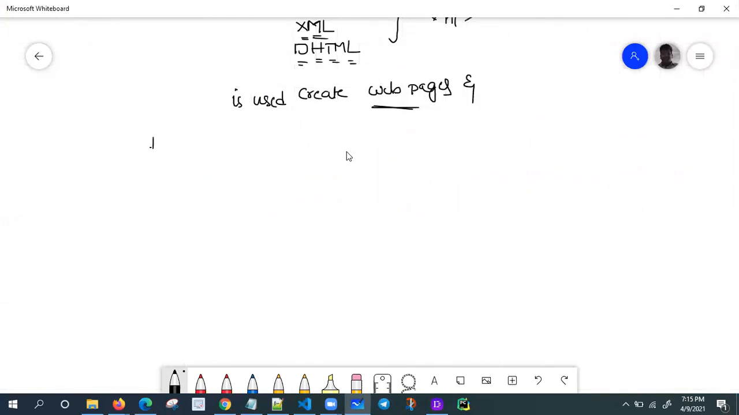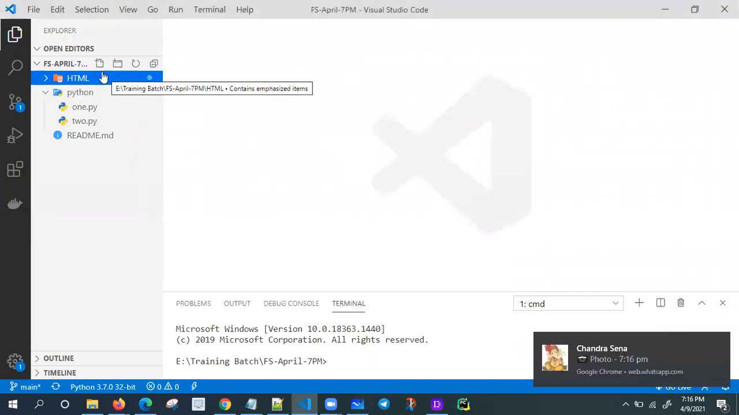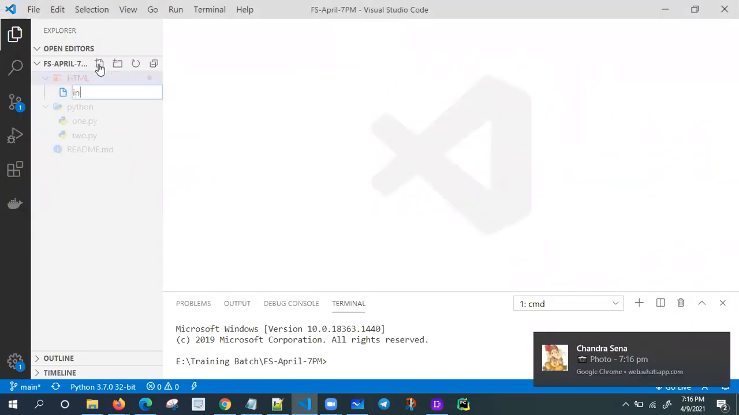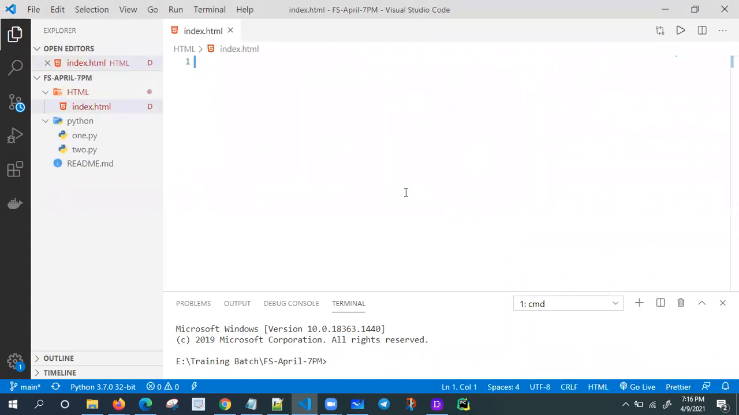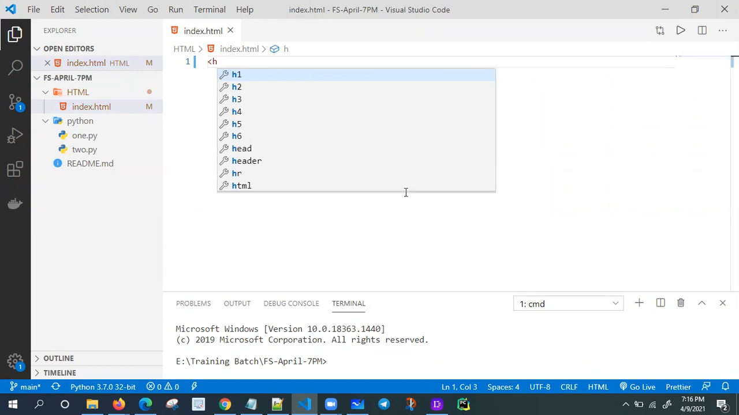All web pages end with a .html file extension. .html or HTML, both are the same. Let me create one file, index.html. Now I'm writing some tags for better understandability.